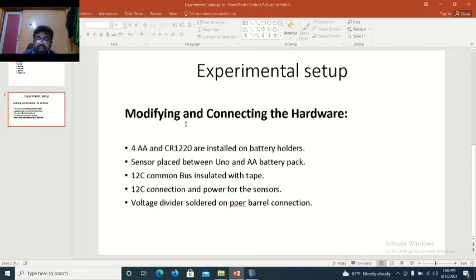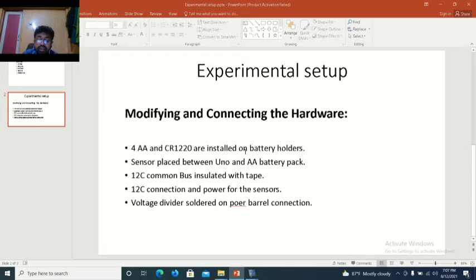Next is modifying and connecting the hardware. A few modifications are made on the Arduino Uno. It is modified on a 4AA battery holder with screw stands and hot glue.